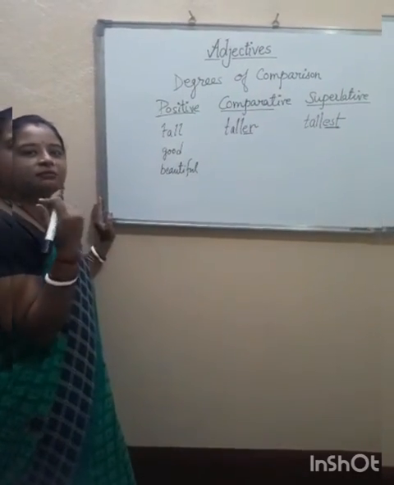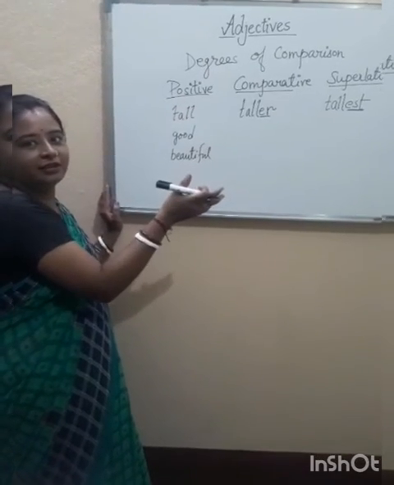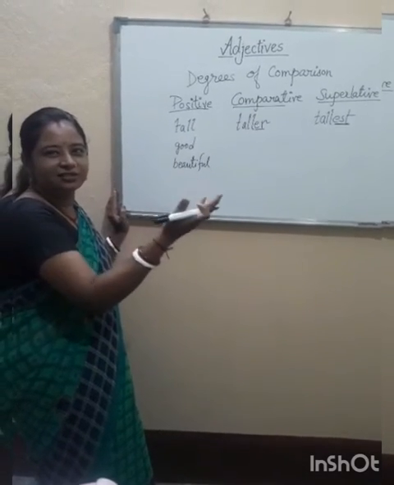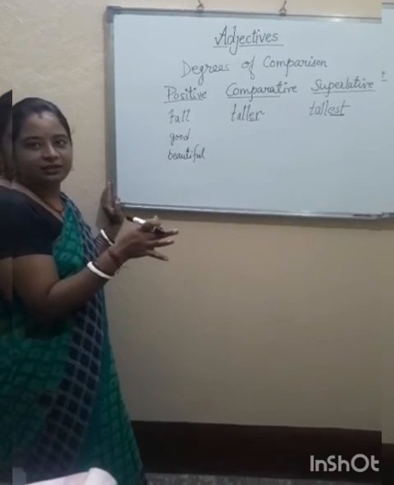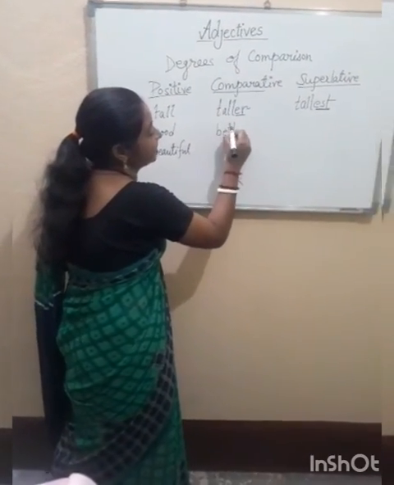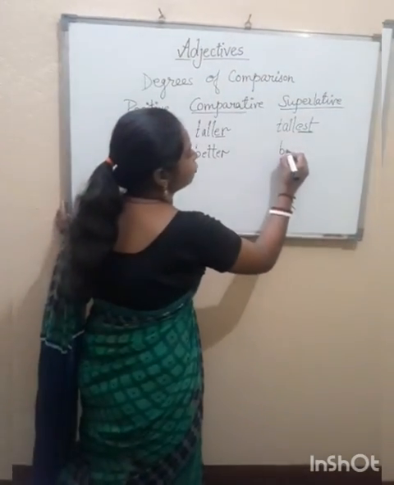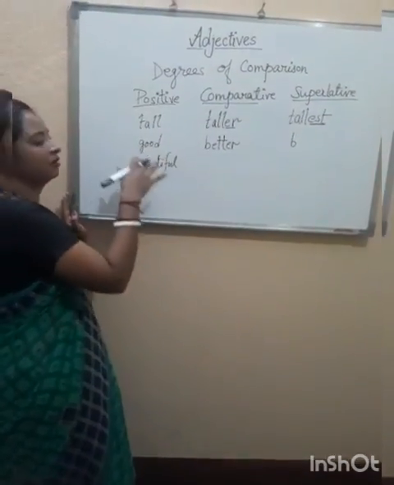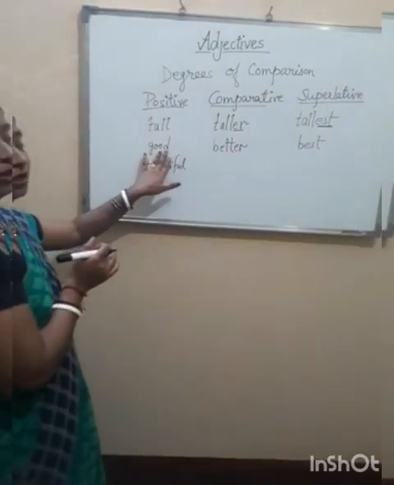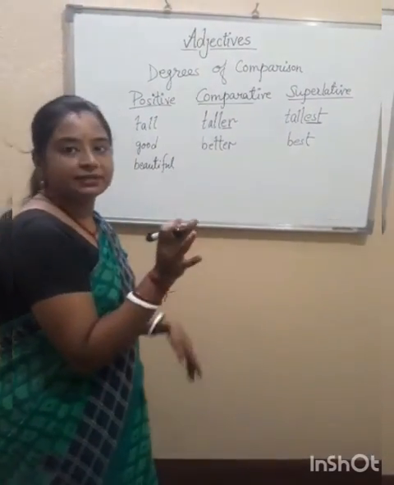But in all the cases we cannot use er or est. There are some specific different words. For example, good. In comparative degree, er or in superlative est we cannot add, because gooder, goodest, there are no such words. Those will be wrong. Here good will become better, the comparative degree for good, and superlative will be best. So the positive degree is good, comparative degree is better, and the superlative degree is best.